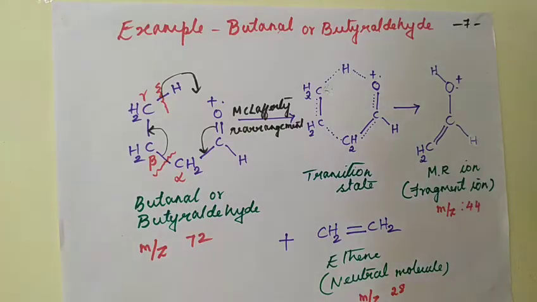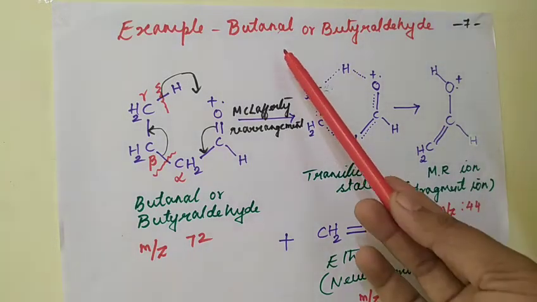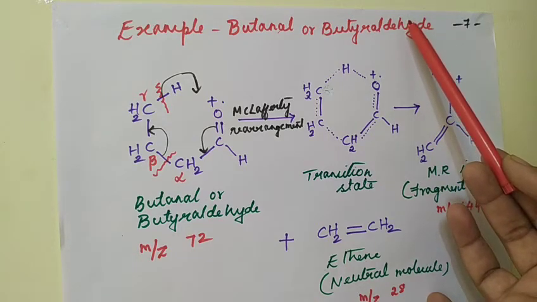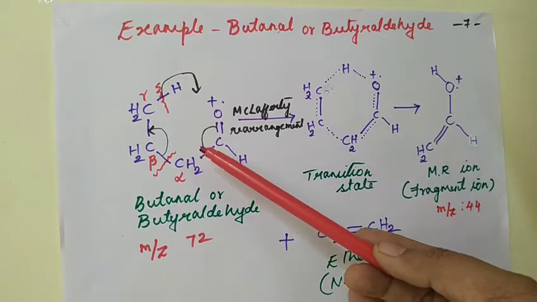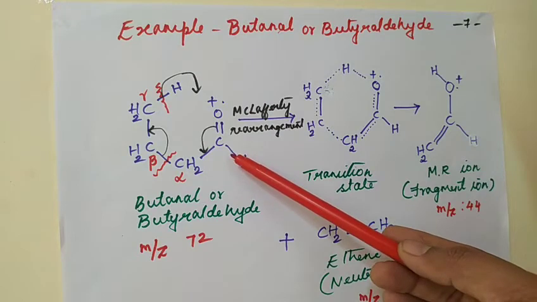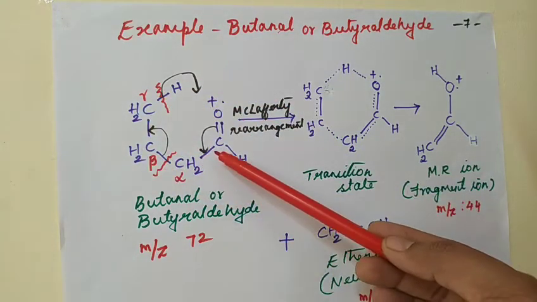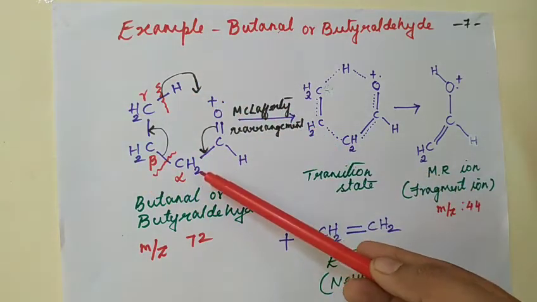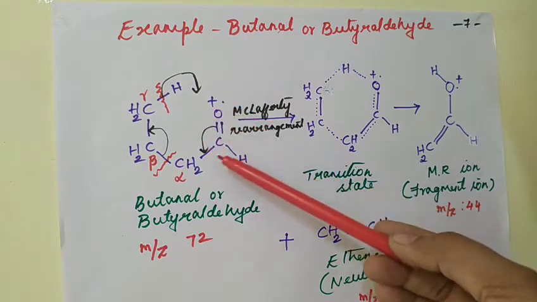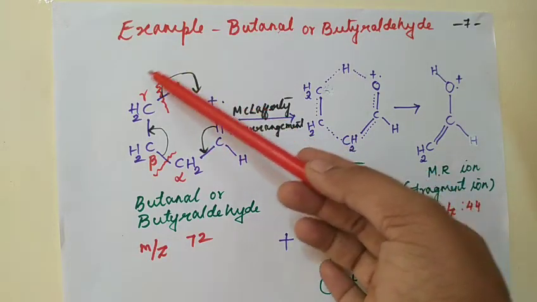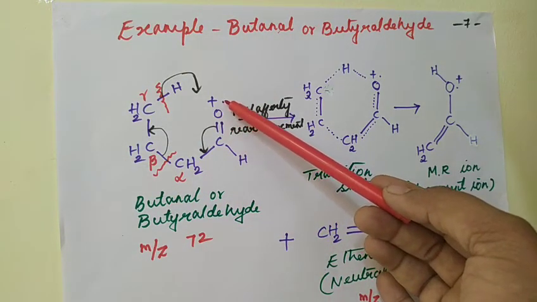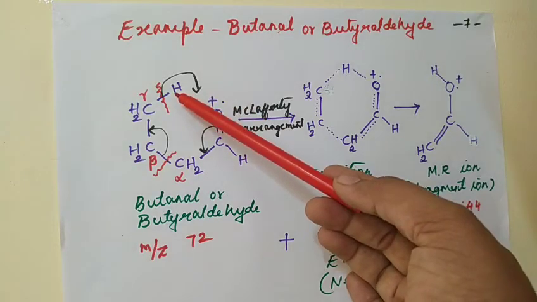Now let us understand the McLafferty rearrangement, taking butanol or butyraldehyde as an example. Well, we know that in McLafferty rearrangement there is migration of gamma hydrogen and cleavage of the beta bond. The butyraldehyde is written in the form of a cyclic structure for easy rearrangement. So we have the carbonyl group and the gamma hydrogen. All the requirements have been satisfied here. It has pi electrons, and there are n electrons on the oxygen atom, and the gamma hydrogen.